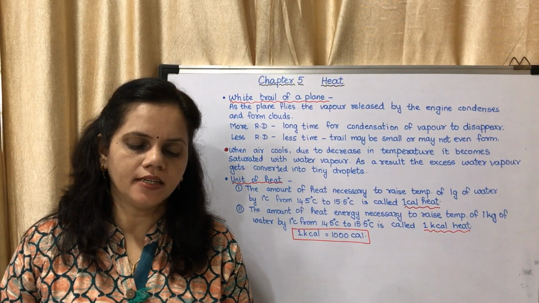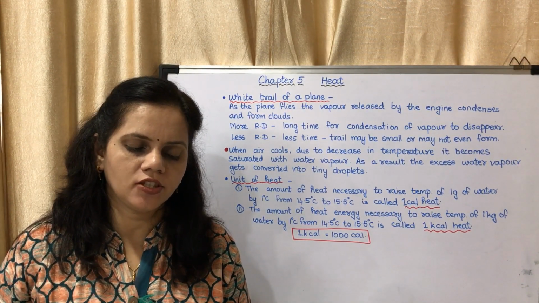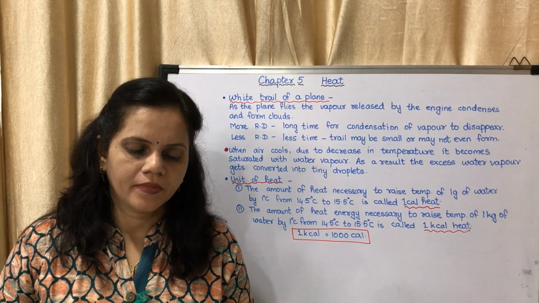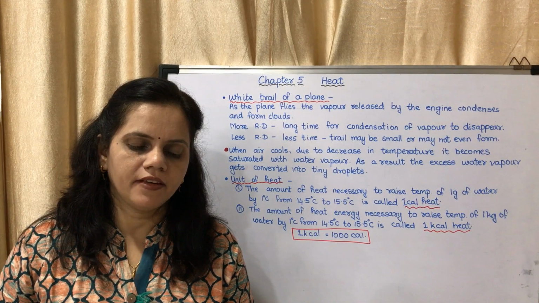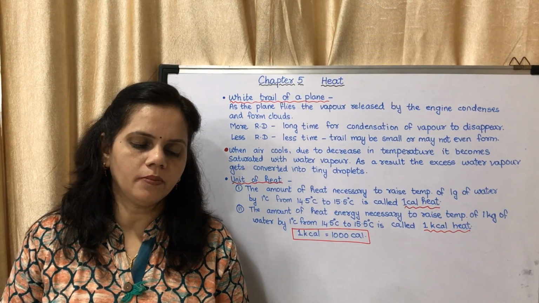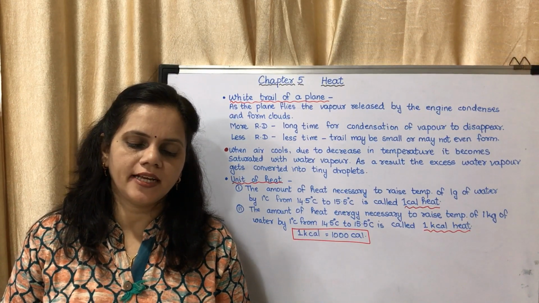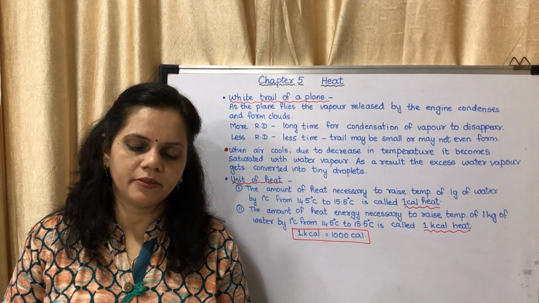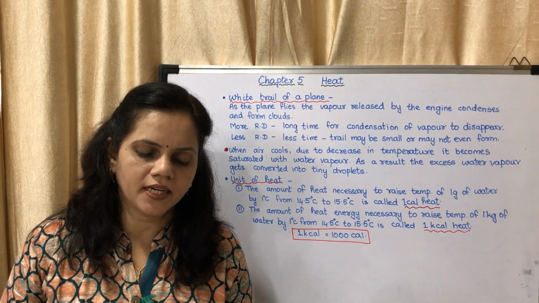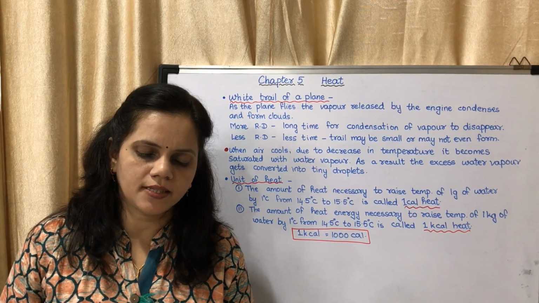During winter season, you may have observed a white trail at the back of a flying plane in a clear sky. As the plane flies, the vapor released by the aeroplane engine condenses and forms clouds. If the surrounding air is having more relative humidity, it takes a longer time for the white trail formed by the condensation of vapor to disappear.